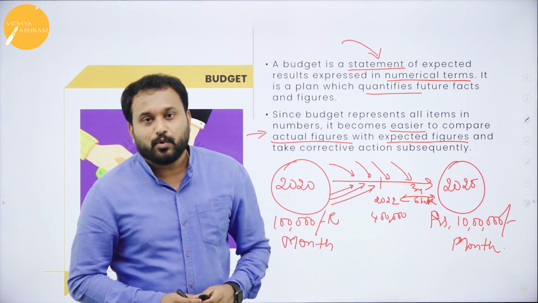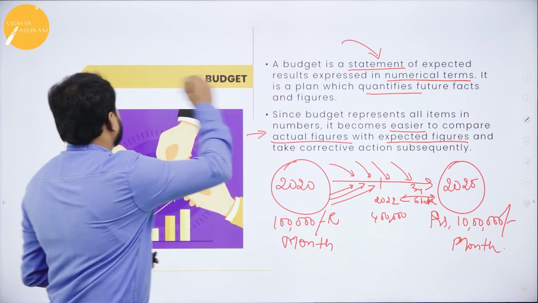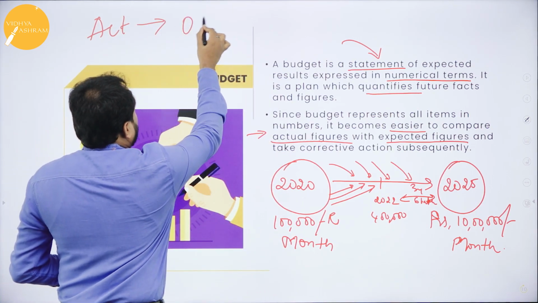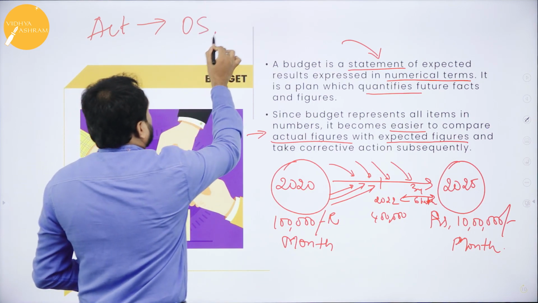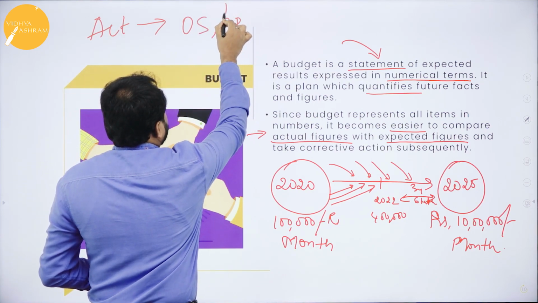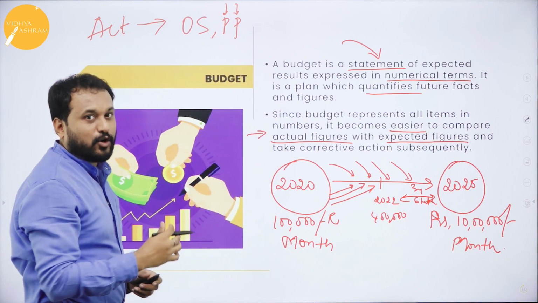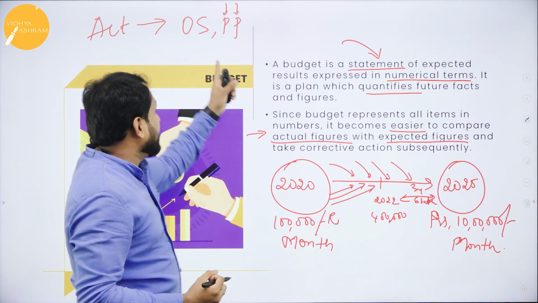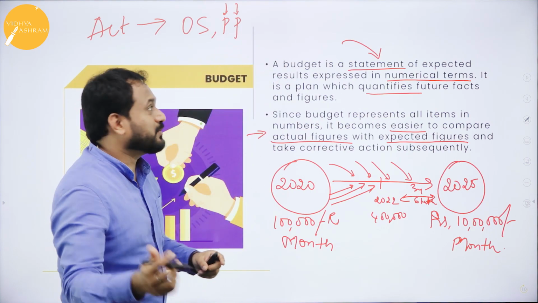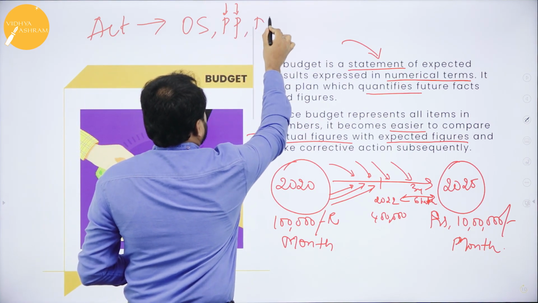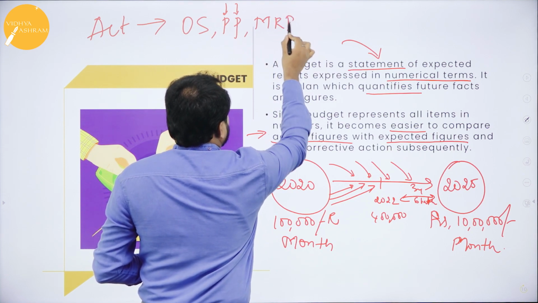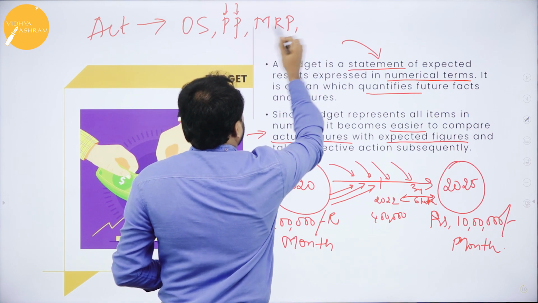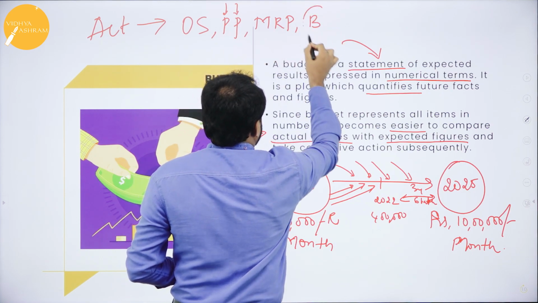A quick recall of what we have done. It's like this. You have something called ACT. How to remember? OS. Go with this. PP. You had first PU and then you had second PU. The minute you get that question, you should say, oh yes, you have first PU and second PU. Next is, you are a commerce student. You should always know what is the MRP of any product. So what is MRP? You got to know. To buy anything, you should have a budget.